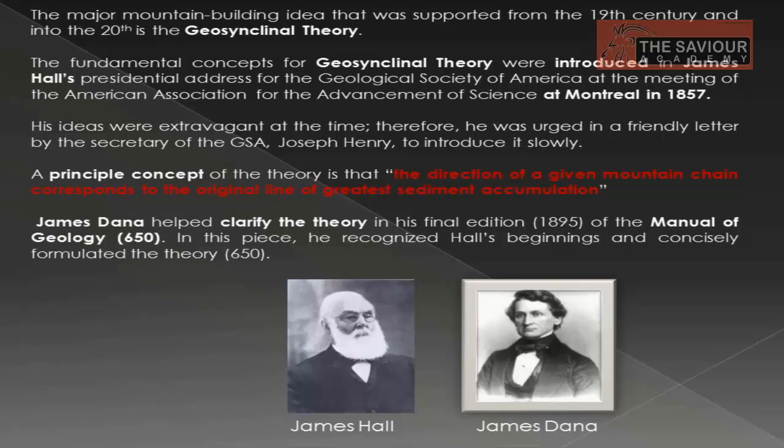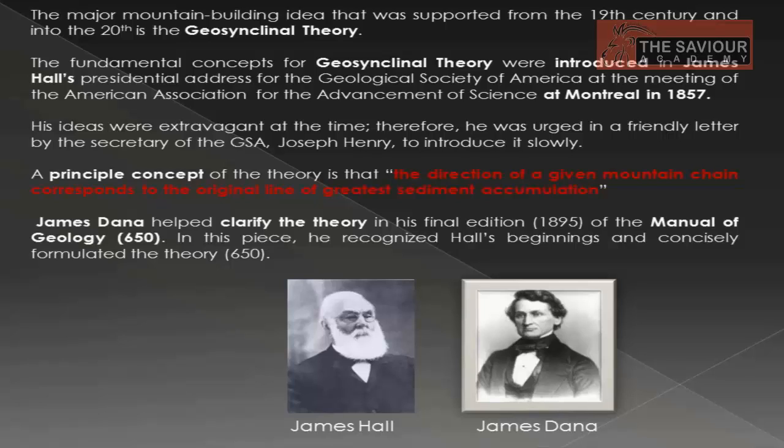The first is the major mountain building idea, and it was supported in the 19th century. This fundamental concept of geosynclinal theory was introduced in James Hall's presidential address for the Geological Society of America at the meeting of the American Association for the Advancement of Science at Montreal in 1857.